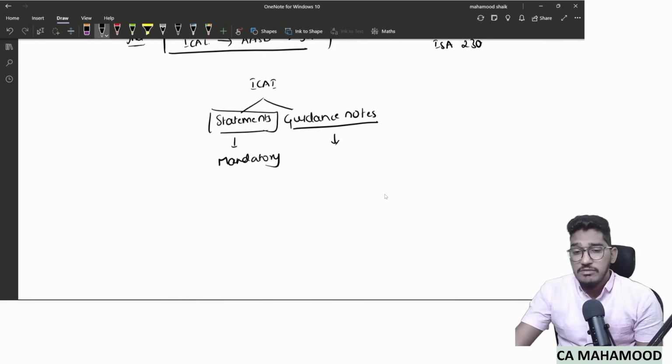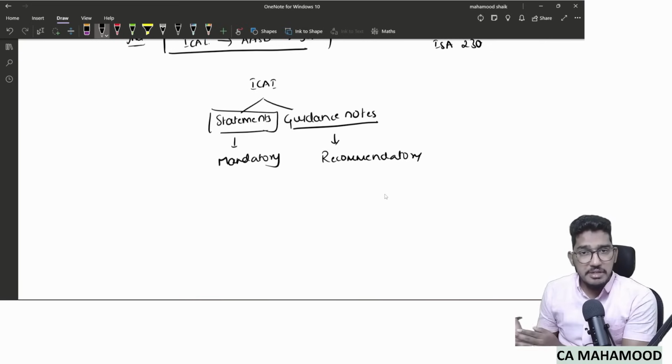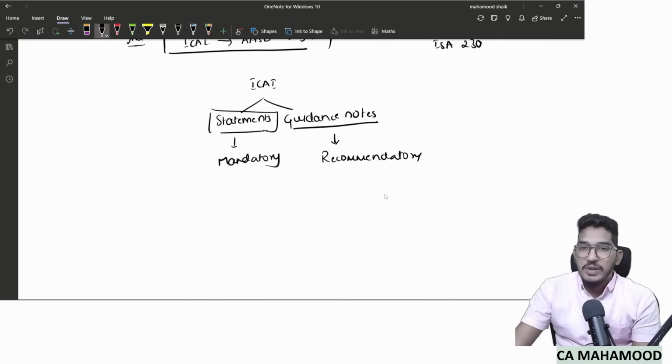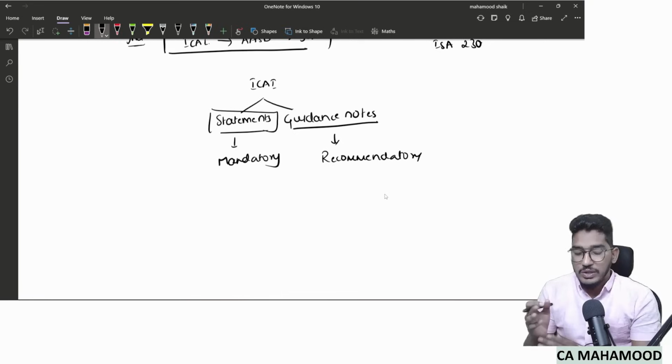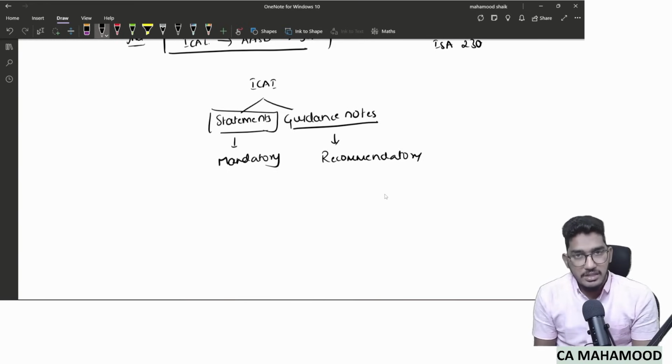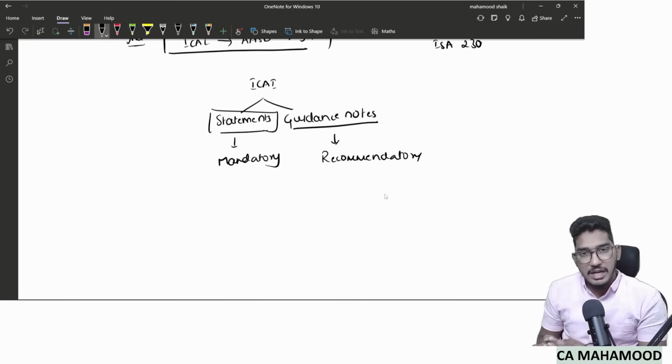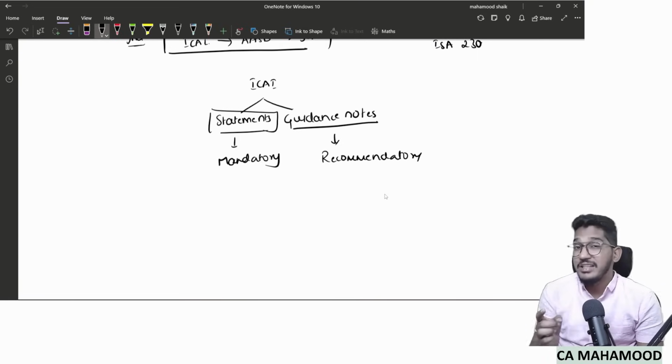Whereas guidance notes cover those documents whose compliance is recommendatory in nature. They are not hard and fast rules which everybody should follow. They are just recommendatory in nature. When I say recommendatory, there is one thing we need to be very focused on, which is very important for true or false statements. Sometimes they might ask you a question: all guidance notes are recommendatory in nature. If they ask you this kind of true or false question, you have to write the answer as false.